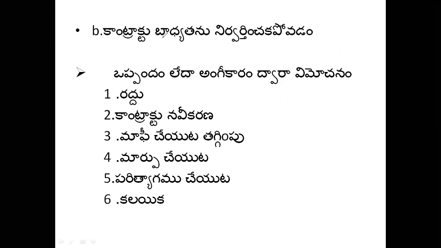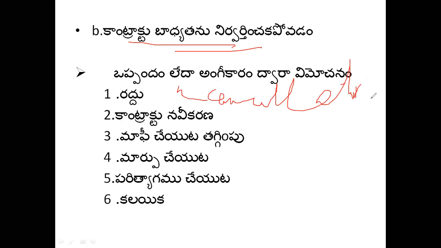Suppose a party has failed to fulfill its promise, then cancellation may take place. If both the parties agree to cancel the contract, the contract is deemed to be discharged without any court intervention. They come for settlement. Let us take a simple general example. Suppose a minor road accident happened. Actually, the aggrieved party has to file a case against rash driving or against the loss that is suffered.